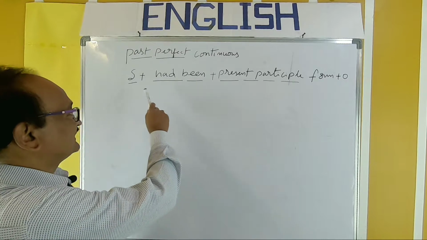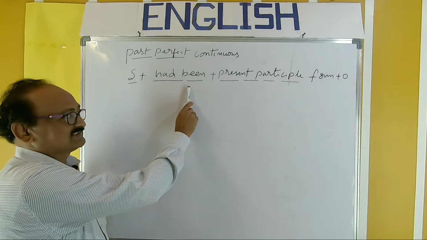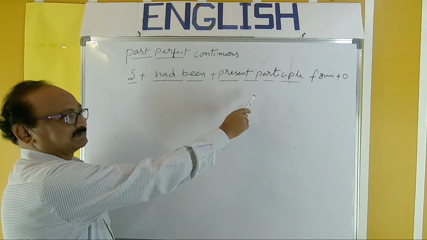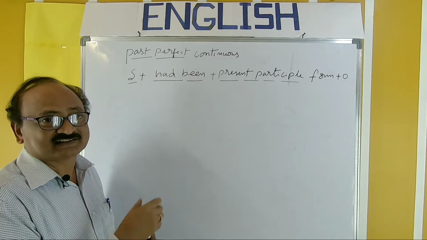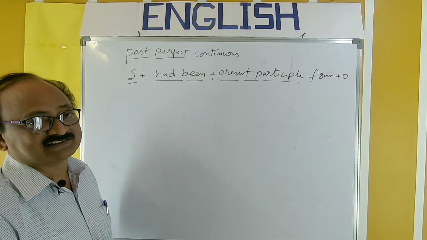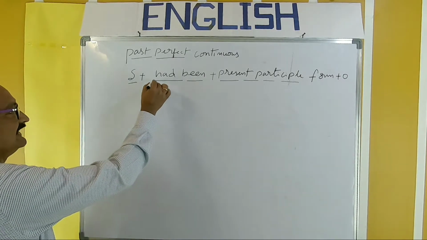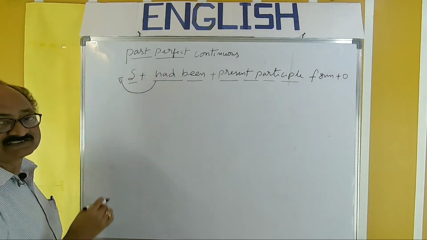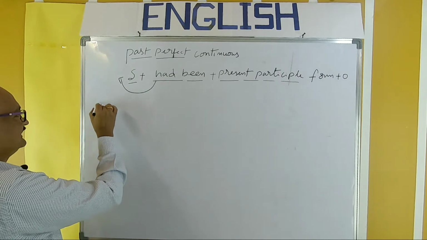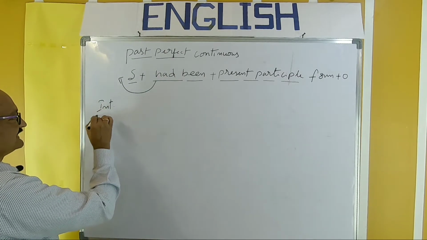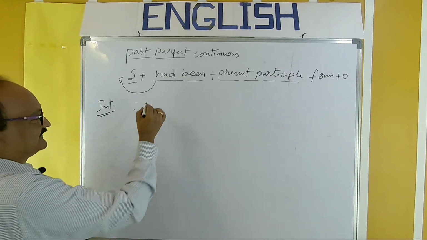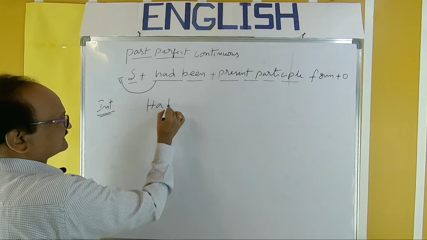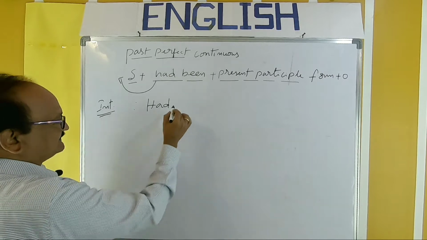So remember the structure: subject plus had been plus present participle form of verb plus object. And how to make it a question, that is, an interrogative sentence? It is very easy. Simply, had must be placed here. So the structure of the interrogative sentence: first, yes/no questions. For that, had must be placed before the subject.